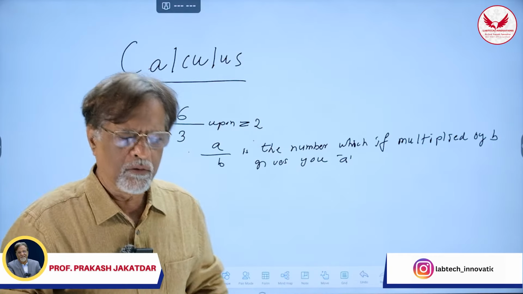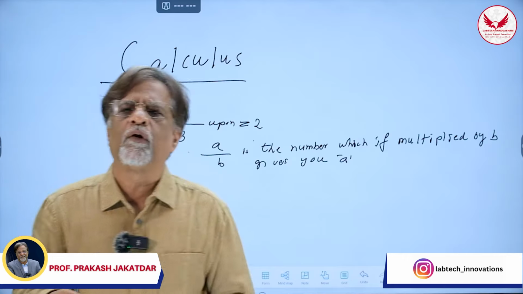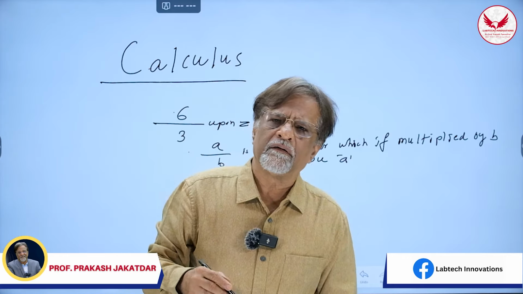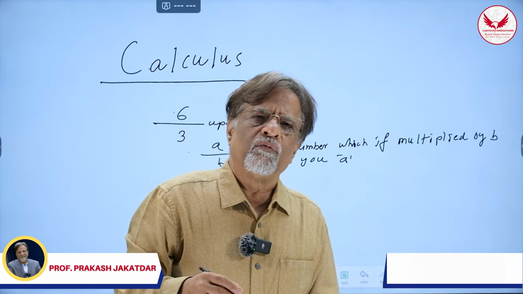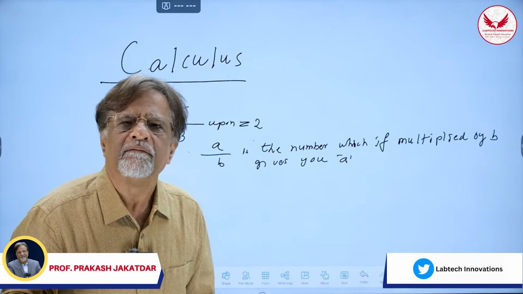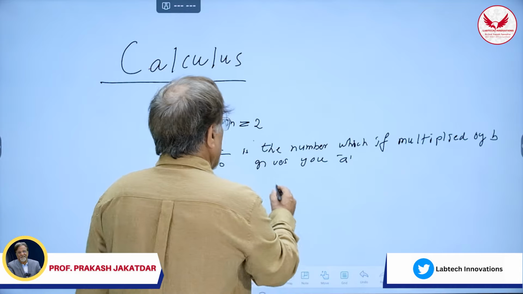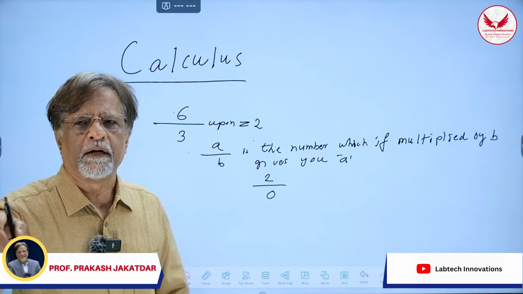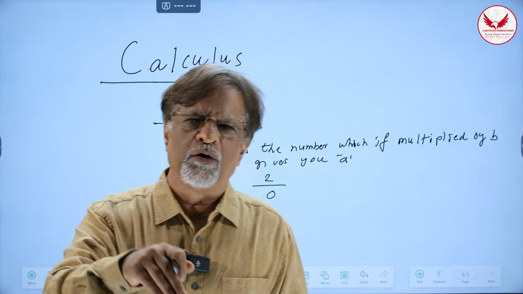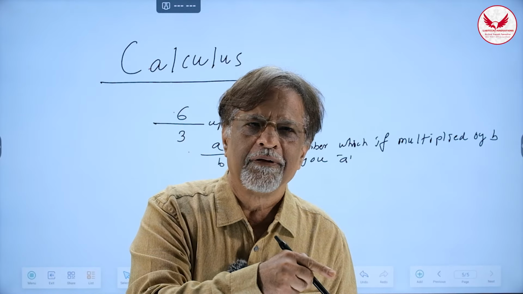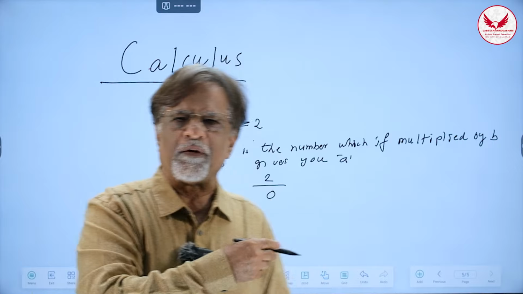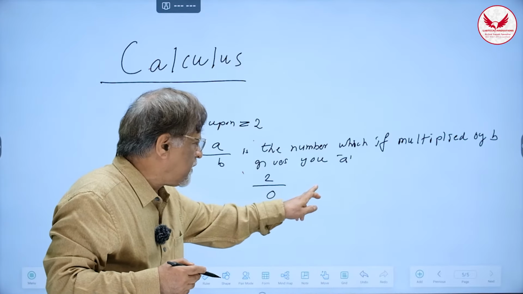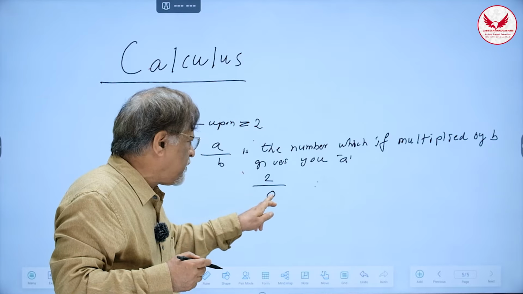I did not know that this child is going to put me in a lot of difficulties. Next day, he asked me, sir, Daddy, do you know what is 2 upon 0 then? And he applied my own definition. 2 upon 0 is that number which when multiplied by 0 gives you 2.